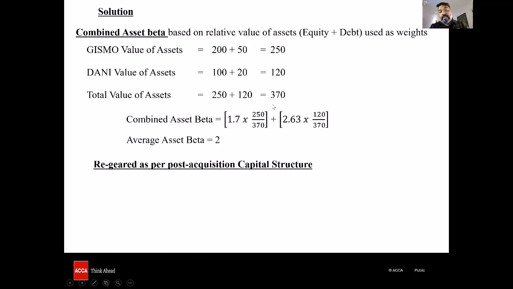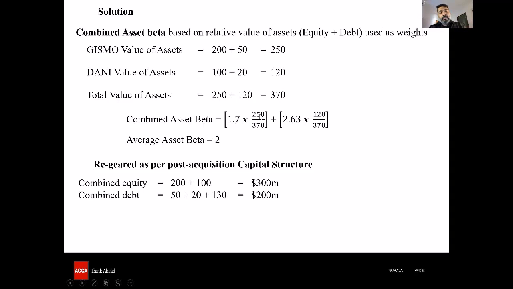Now, once we find out the average beta asset, let's re-gear. Let's bring in all the debt into the structure, including the amount that we've further taken as loan in order to buy Danny. What is the funding that we've done? Equity is both the equity together, 200 and 100. The debt is 50 plus 20 plus 130. We've taken a loan of 130 in order to buy Danny.